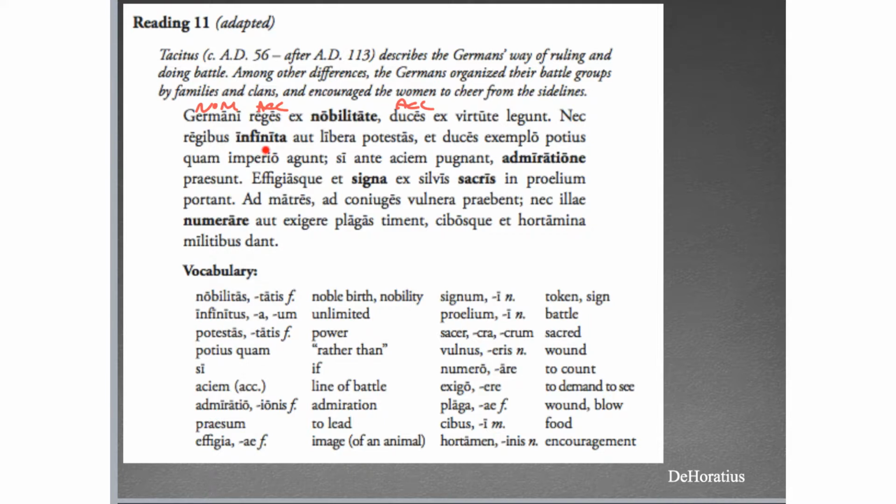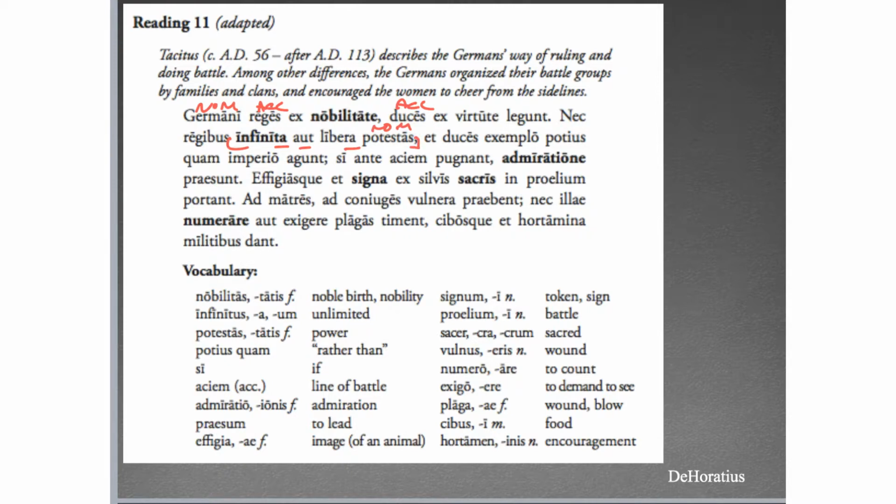Nec regibus infinita aut libera potestas et duces exemplo potius quam imperio agant. All right, so potestas is definitely a nominative. That's a third declension, one of those -as, -atis nouns. Now it's also feminine, which likely means that infinita and libera agree with it, and that aut connects the two of them. So that's going to be one unit.